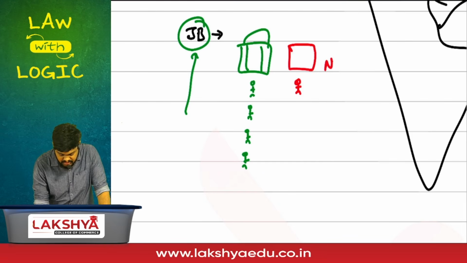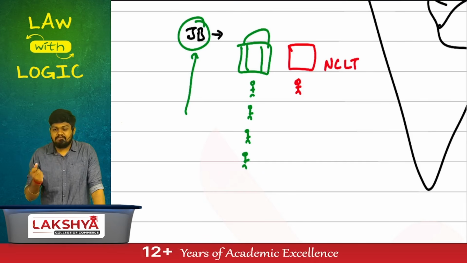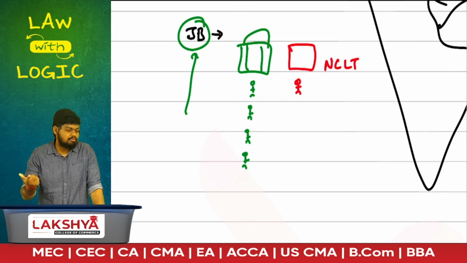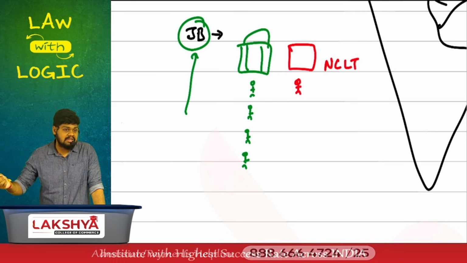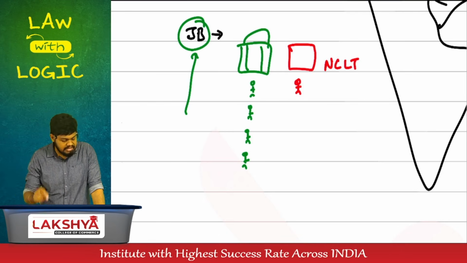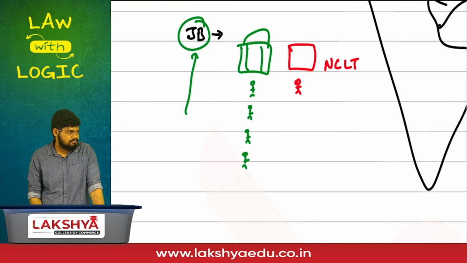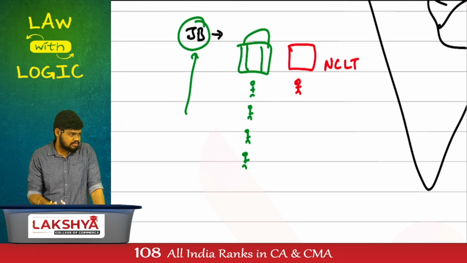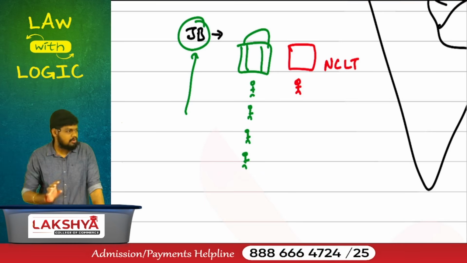What is NCLT? National Company Law Tribunal. If you have any dispute under the Companies Act, you will not go to your High Court, Supreme Court, District Court or Magistrate Courts. You will directly go to the NCLT. NCLT will deal with only matters relating to the Companies Act. Since it deals with only the Companies Act, it will have fewer cases. They'll have focused discussion, and orders will be passed a lot faster than in the normal court.